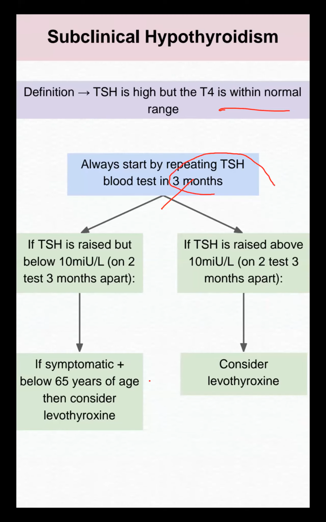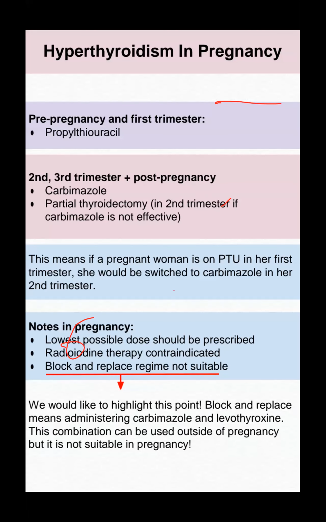We have to repeat the blood test in 3 months. If TSH is raised above 10, consider levothyroxine. If below 10, and symptomatic, age below 65, we can give levothyroxine. This chart must be remembered: in subclinical hypothyroidism, consider levothyroxine if the TSH value is more than 10.